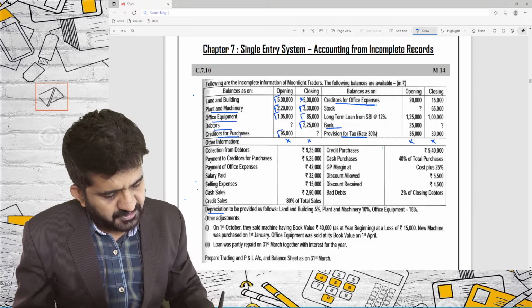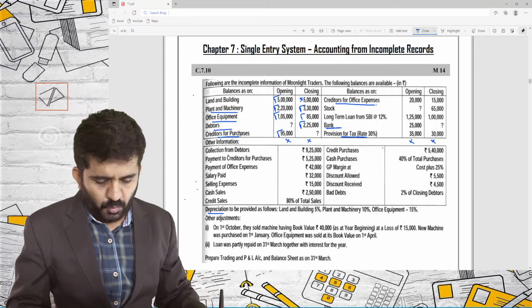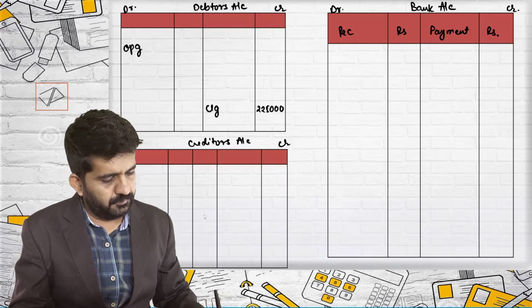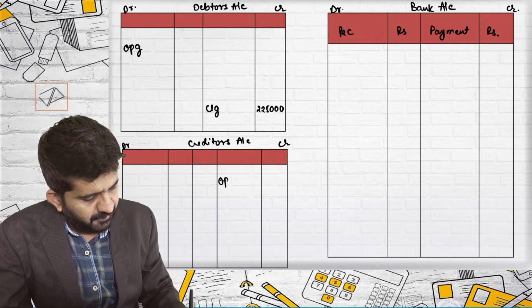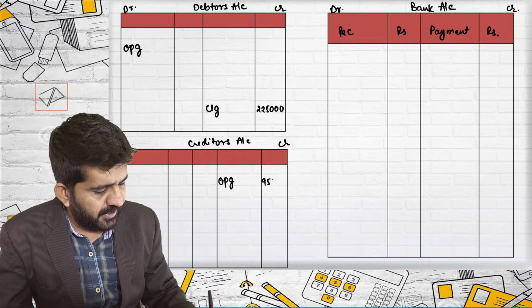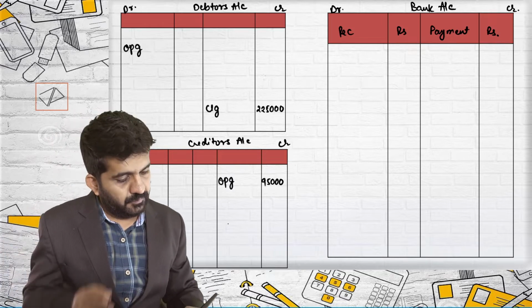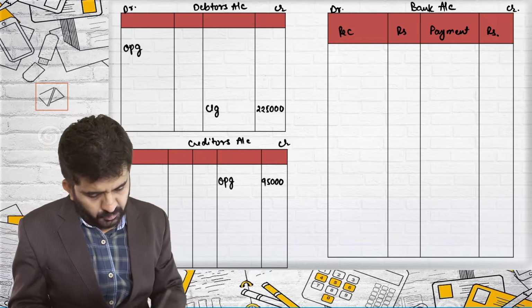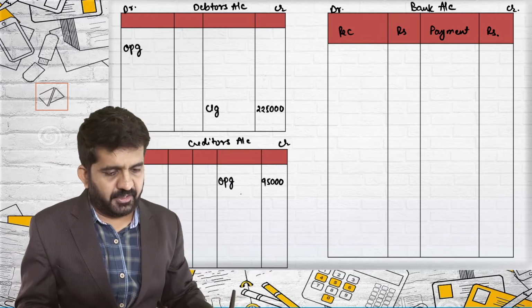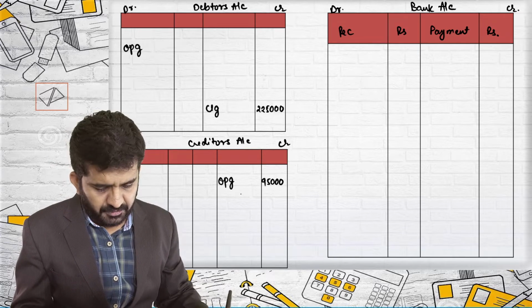Creditors for purchases, that is creditors opening 95,000. Creditors opening balance, credit side 95,000. Opening balance sheet creditors, I'll be writing in the opening balance sheet.